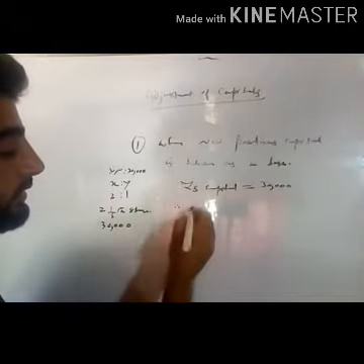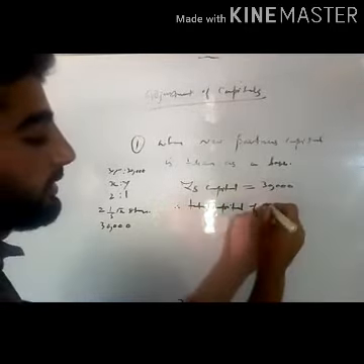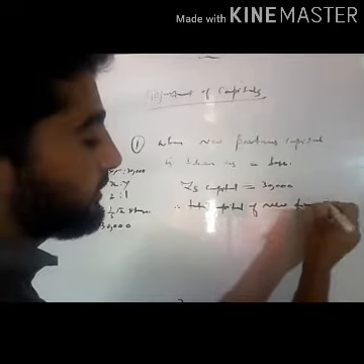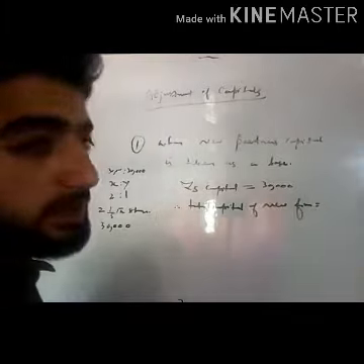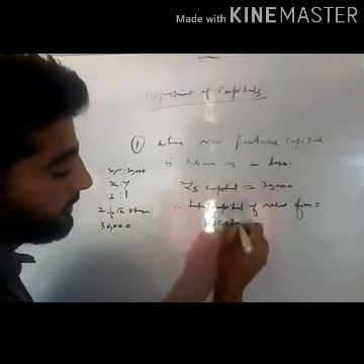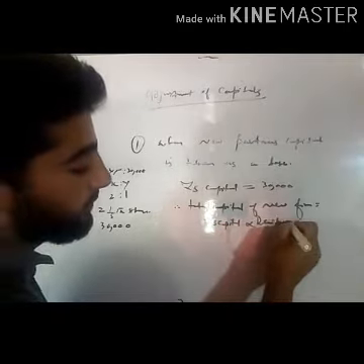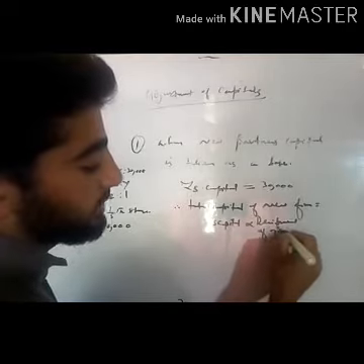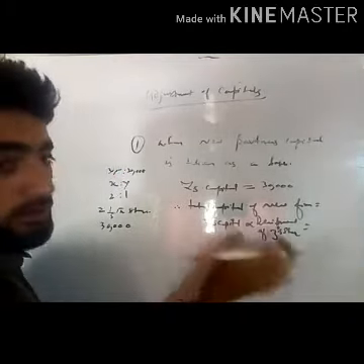We can write here: total capital of new firm will be equal to Z's capital into reciprocal of Z's share, or new partner's capital into reciprocal of new partner's share.